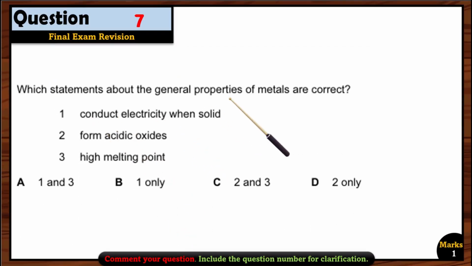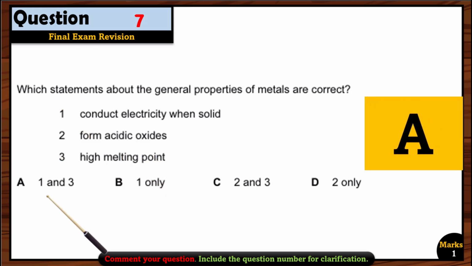Question 7. Which statements about general properties of metals are correct? Conduct electricity when solid. Yes. Form acidic oxide. Wrong. They always form basic oxide. High melting point. Yes, correct. So options 1 and 3 are right. That's why option A is correct.